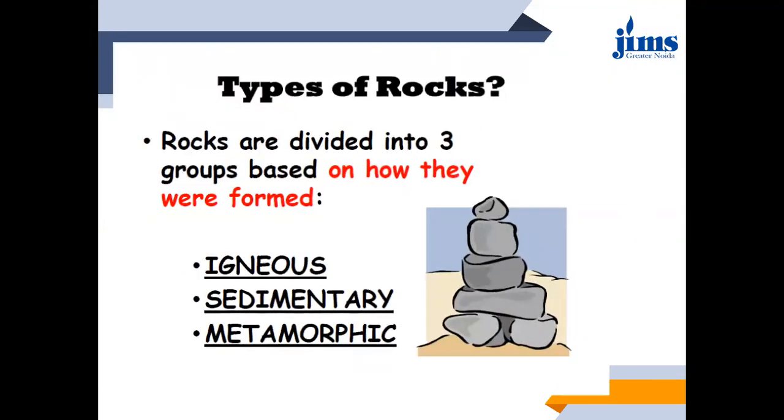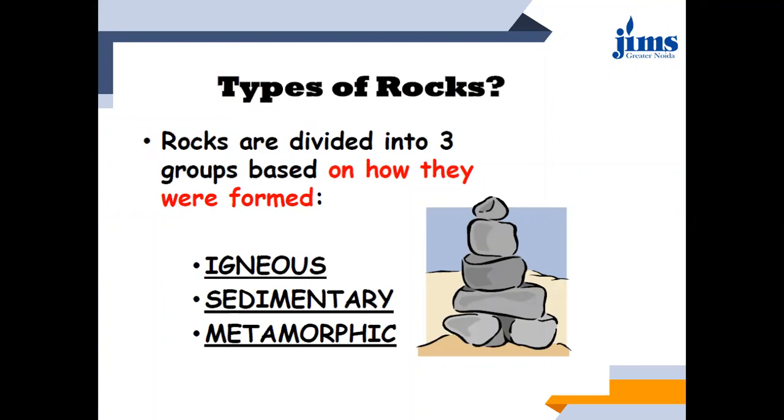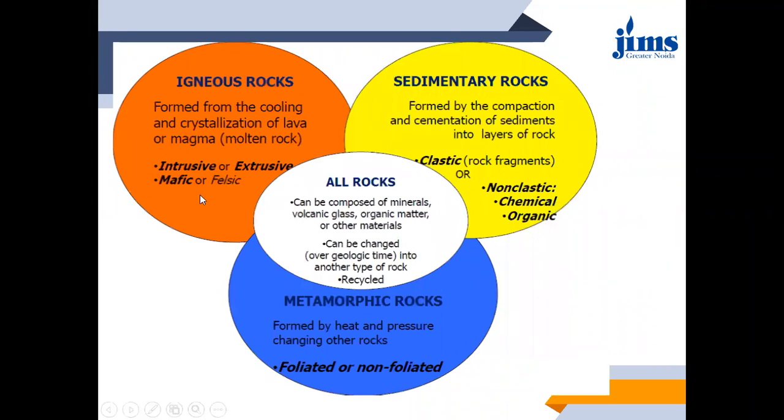Okay, so based upon the formation, there are three major types of classification of rocks: the igneous, sedimentary and metamorphic. This is the classification of rocks. See, all rocks are composed of what? They are composed of minerals, volcanic glass, then organic matter and some other materials. Then what we have studied next is that these rocks can be changed over time into different types of rocks. So basically they keep on changing into one another. That means they are getting recycled.